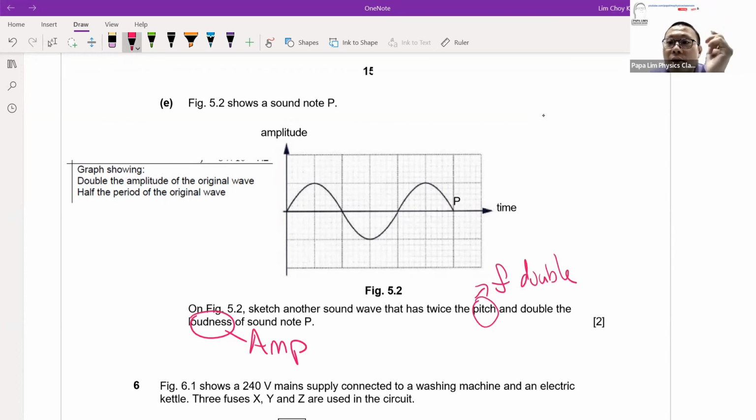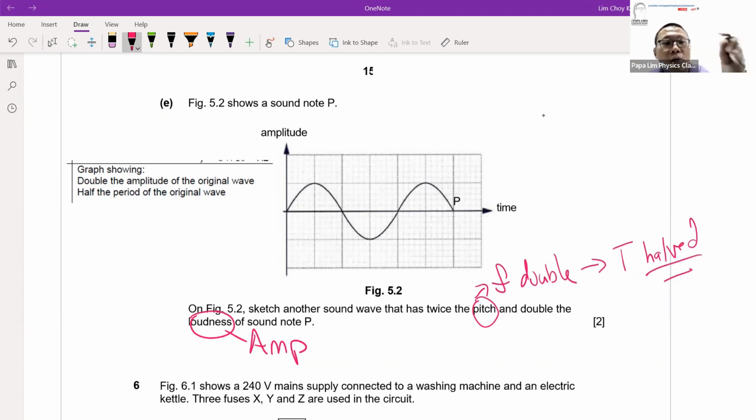Time and frequency are related because they are inverse. So when we say frequency doubles, we are literally saying that the period of the wave becomes half. So when we say pitch doubles, frequency doubles, the period for the wave actually becomes shorter. The wave actually shrinks a bit.